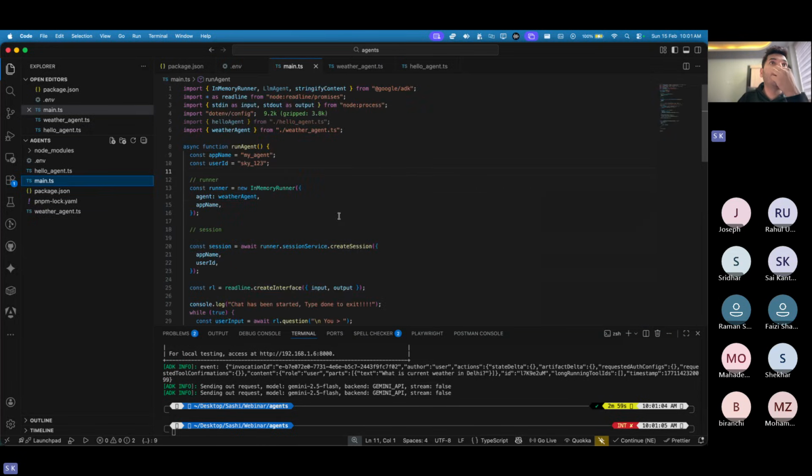I have to go into this main.ts and change the agent name. You will say, oh Sky, why not add a ternary operator? But you will not just have two agents, right? Or I'm also not a big fan of if else, if else, if else, or if else, else, else, else. I'm not a fan of that. So there is a way in agents. When you create an agent, there is a very, very important topic, and that is something called sub agents.